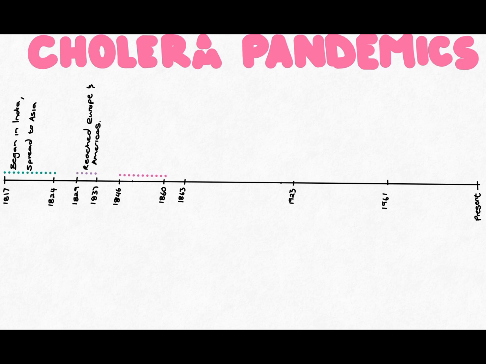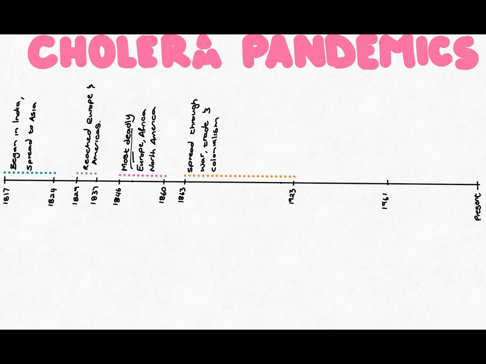It then hit Europe, Africa, and North America and began the most deadly pandemic in 1846, and this lasted until 1860. It then continued to spread from 1863 until the 1920s, especially through war, trade, and colonialism. We are currently in the seventh pandemic, which started in 1961, and this is ongoing, especially in Indonesia.